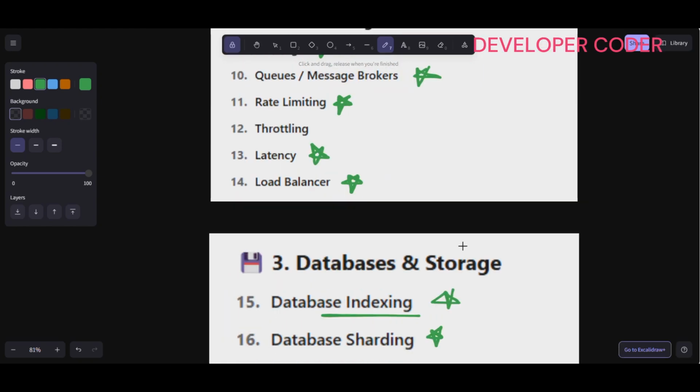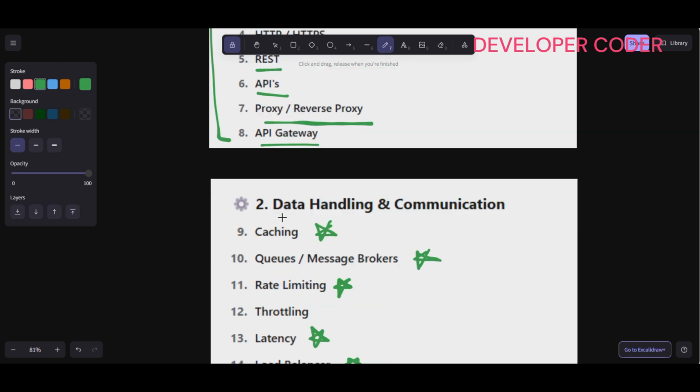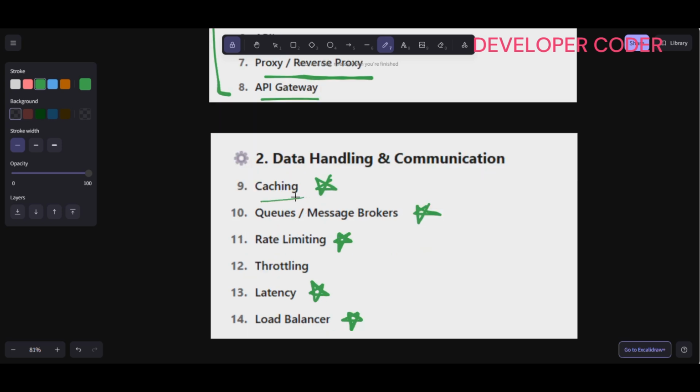In the upcoming videos we are going to discuss data handling and communication, like caching. Why is this so useful? When we are accessing the same data again and again from a website. Then message brokers, then rate limiting, very important. These starred terms are very important. In all system design questions you can somehow add all these terms. You can add a load balancer whenever you are going to design any application. These are very important terms for how you are going to get fast data from any website, all that stuff.